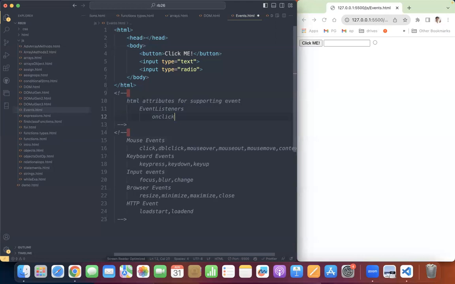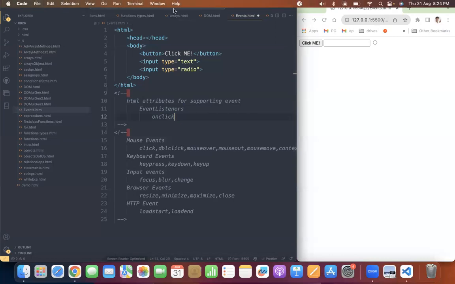Is there any attribute for H1? Snehal, do we have any attributes for H1? Okay.